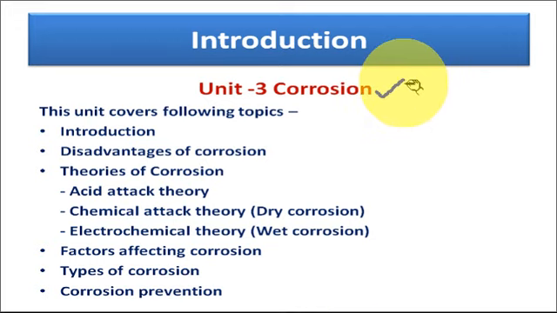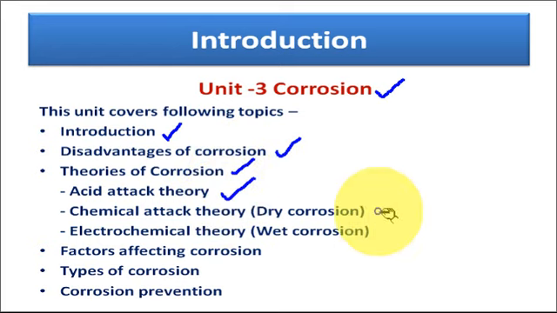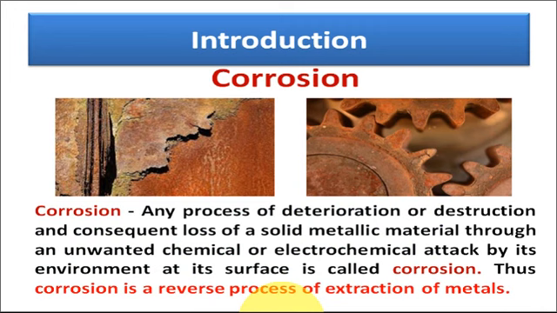In this unit, we will cover the following topics: introduction or definition of corrosion, disadvantages of corrosion, and various theories given for the explanation of the mechanism of corrosion. These theories are the acid theory, chemical attack theory, and the electrochemical theory. Then factors affecting corrosion, types of corrosion, and corrosion prevention methods we will discuss in this unit. So let us begin with the topic introduction, or what corrosion is.